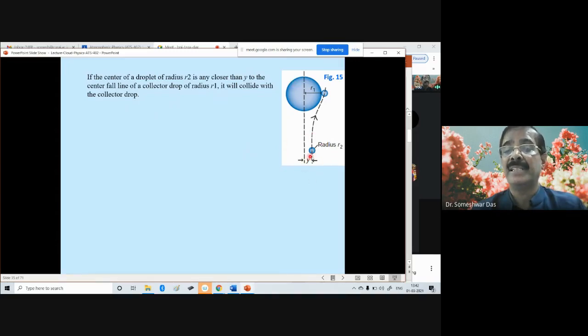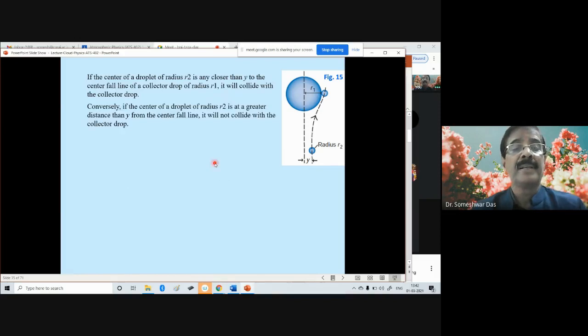If it is more than the collision cross section, then it will avoid being collected, or it will sweep away. Conversely, if the center of a droplet of radius r2 is at a greater distance than y from the center fall line, it will not collide with the collector drop.